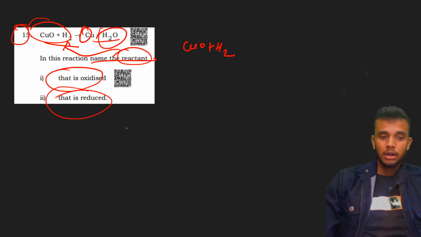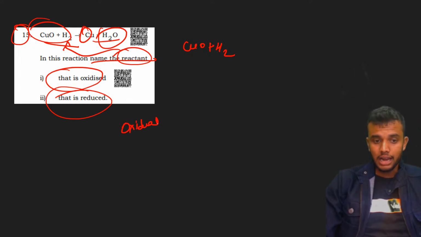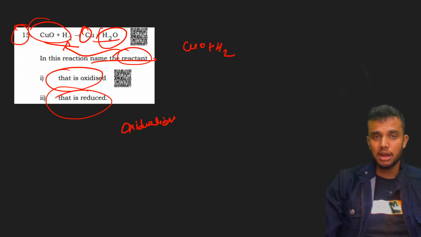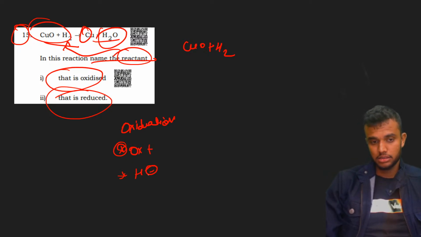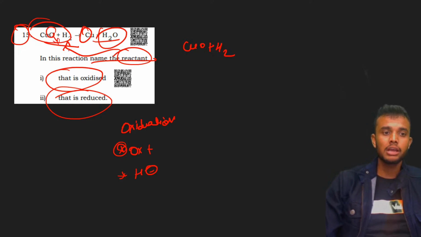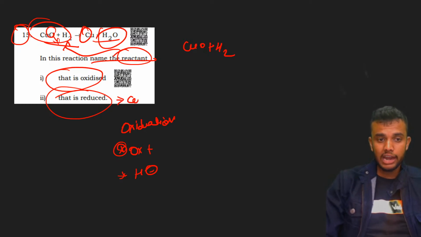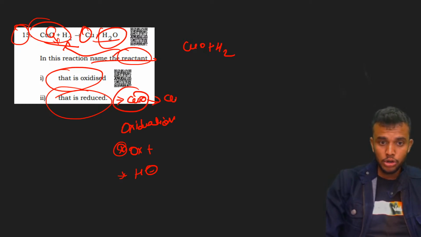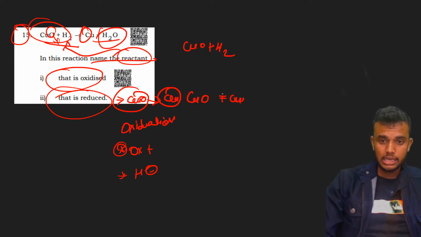What is the definition of oxidation? Students, in oxidation, either oxygen is added or hydrogen is removed. Here in the CuO molecule, whenever hydrogen reacts, oxygen is removed. That's why the compound CuO is reduced. Copper oxide is reduced to Cu. Then in this case, hydrogen is oxidized to the water molecule.